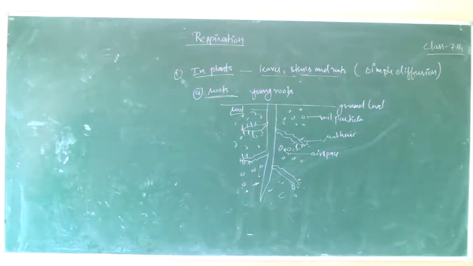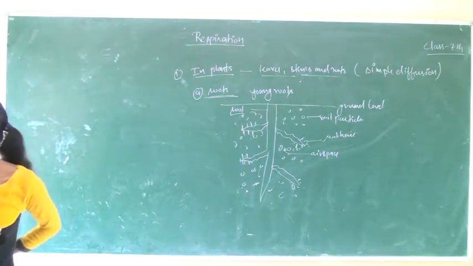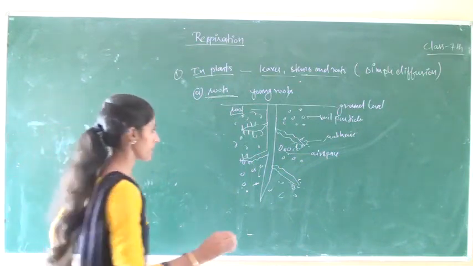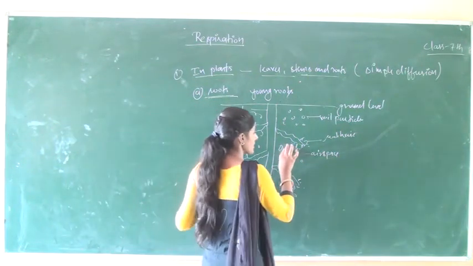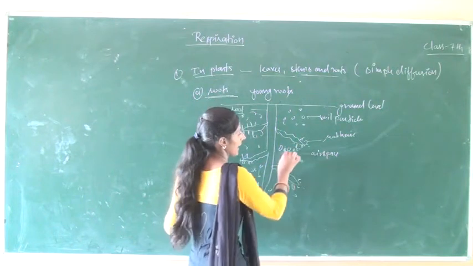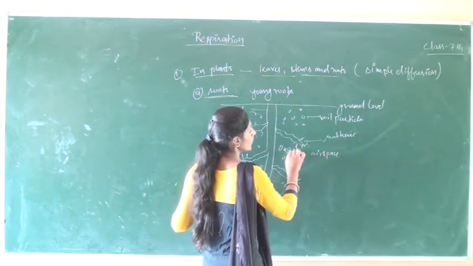Now oxygen from this air enters into the root hair by simple diffusion.